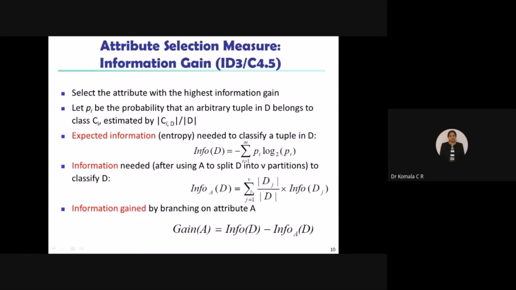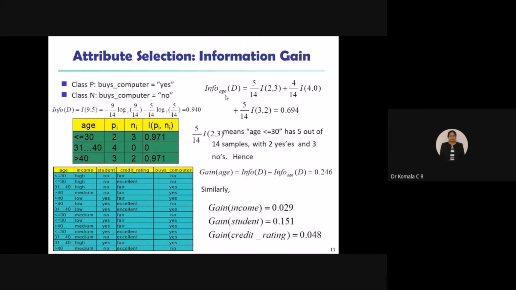Info A of D is the algebraic sum of mod of Dj by mod D into info of Dj, for j equal to 1 to V, based on the number of partitions you are going to calculate. So in place of A I have taken A as age here: info age of D is equal to, based on this, see how many terms you get, students. I have to go for 3 terms here because I have 3 categories. One is with respect to the first category, less than or equal to 30, then 31 to 40, and greater than 40.